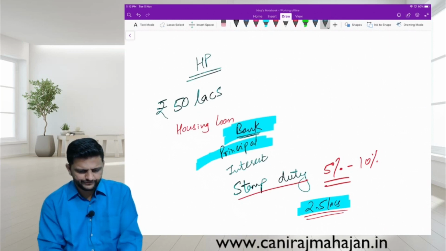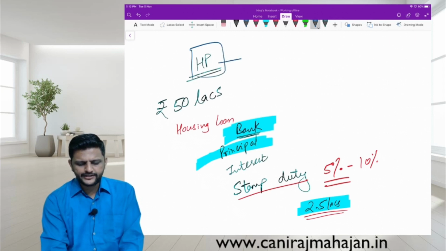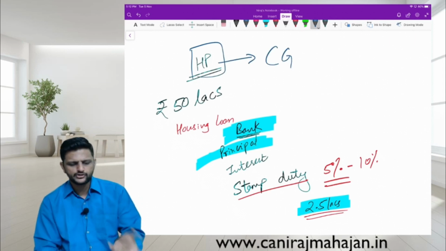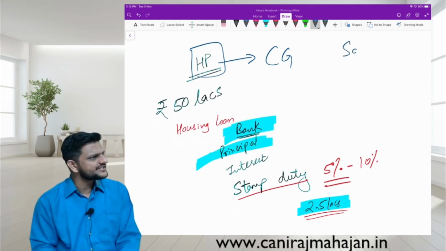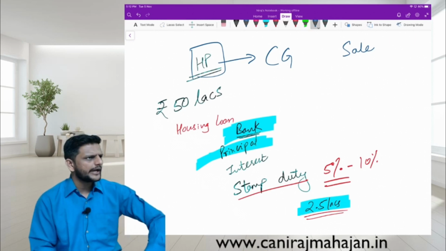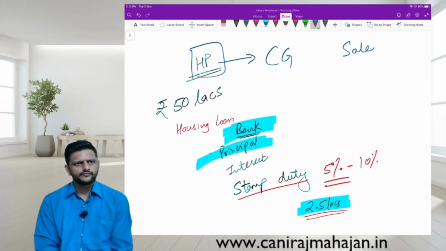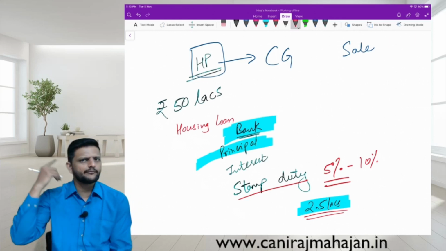Again, a little different. If house property is a capital asset, correct? If it is not a trading asset, it is your capital asset. When you sell or transfer it, what will arise? Capital gain. Assume long-term capital gain, correct? What do we reduce from sale consideration? Indexed cost of acquisition, and transfer expenses at the time of transfer.